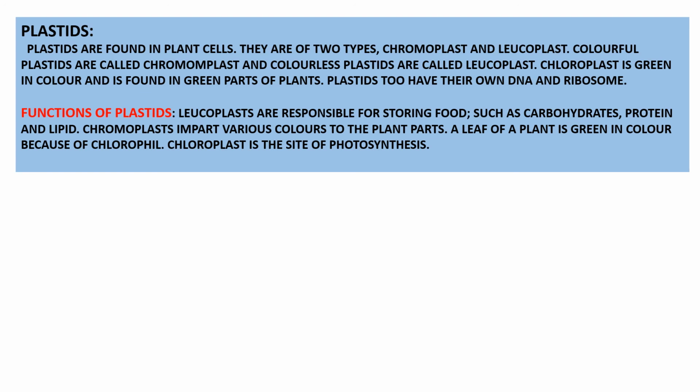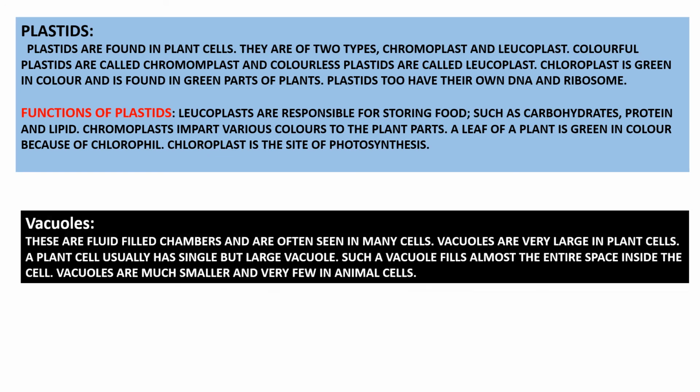Chromoplasts impart color to the plant parts. The color of the plant is green due to the presence of chlorophyll in the chloroplast, and the chloroplast is the site of photosynthesis.